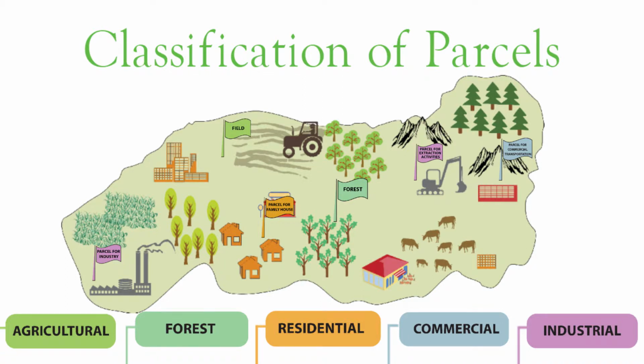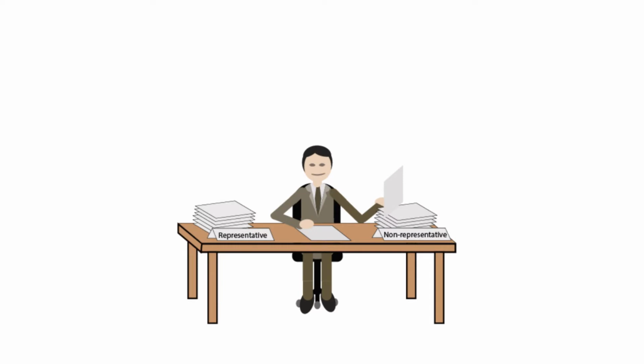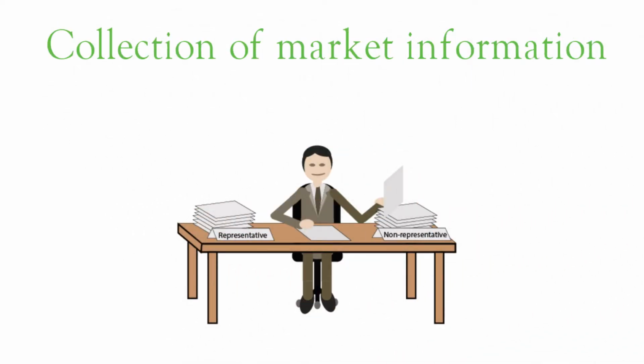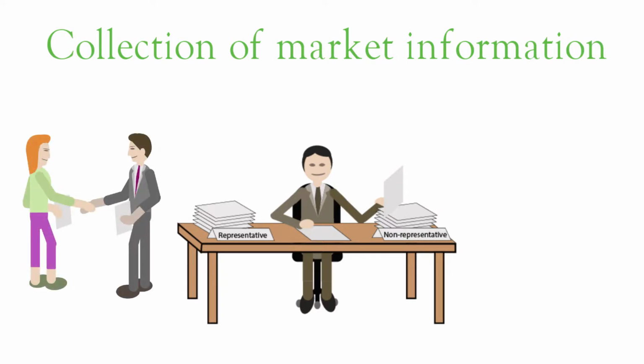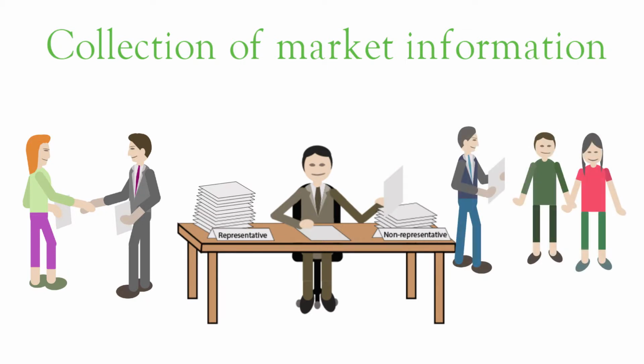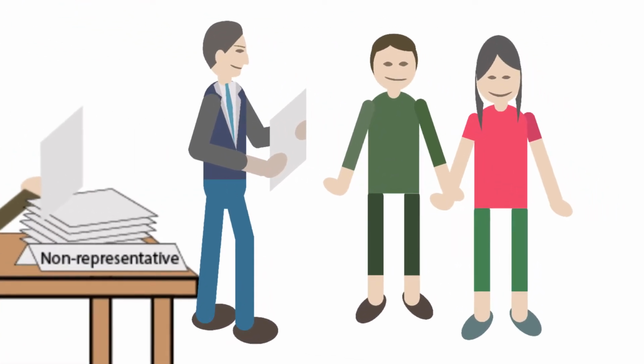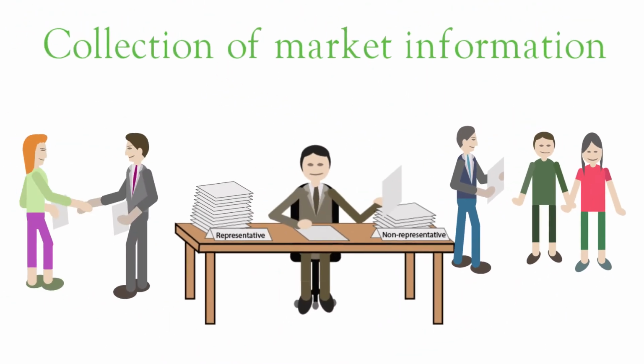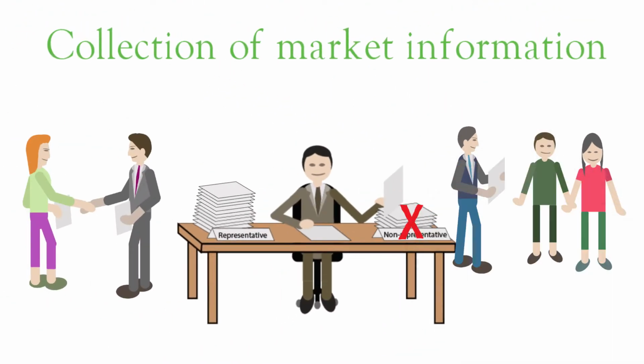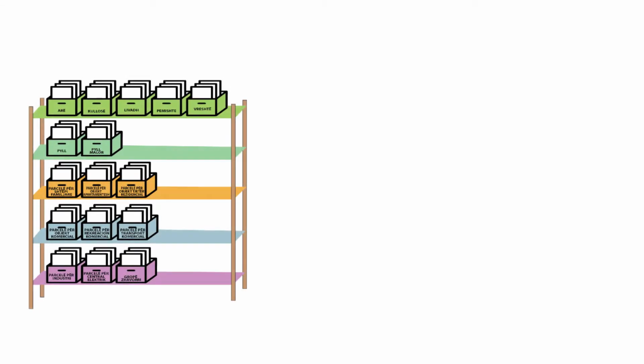The appraised value shall reflect the market value. Therefore, the next step is to collect market information. Sales contracts and information regarding each sold property are collected. Sales that did not take place in the open market, for example, sales between relatives, are considered non-representative sales. These are excluded from further analysis. In areas where sales are scarce, other market information is also used to determine the market value. The collected information is then sorted by value category.